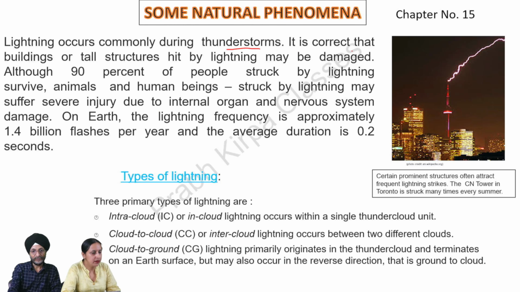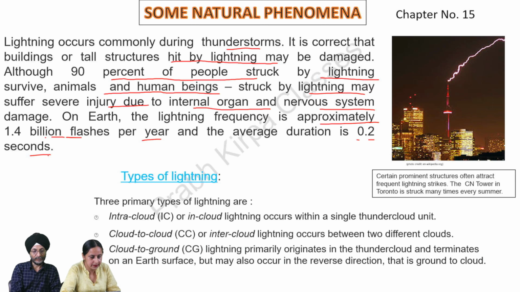It is correct that buildings or tall structures hit by lightning may be damaged. Although 90% of people struck by lightning survive, animals and human beings struck by lightning may suffer severe injury due to internal organ and nervous system damage. On Earth, the lightning frequency is approximately 1.4 billion flashes per year and the average duration is 0.2 seconds.